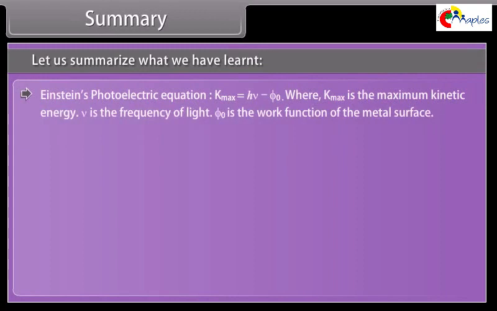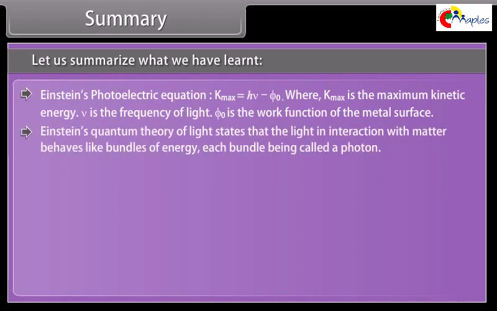Einstein's photoelectric equation: Kmax equals h nu minus phi0, where Kmax is the maximum kinetic energy, nu is the frequency of light, and phi0 is the work function of the metal surface.